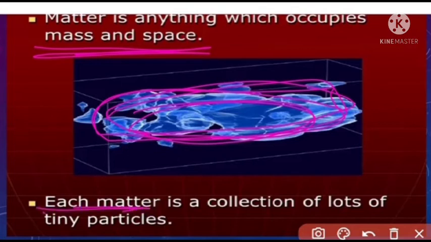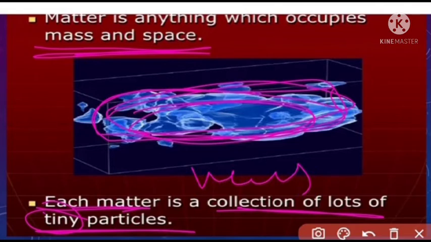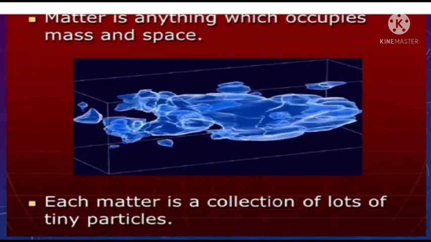Each matter is a collection of a lot of tiny or small size particles. Tiny means very small size, like electron, proton, neutron, etc. This is called a microparticle. So microparticles to macroparticles make up each and everything, producing the matter. So matter is one of the substances.